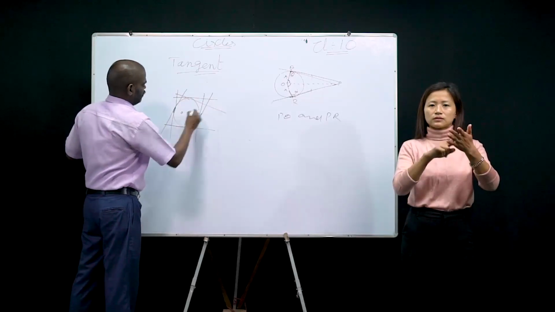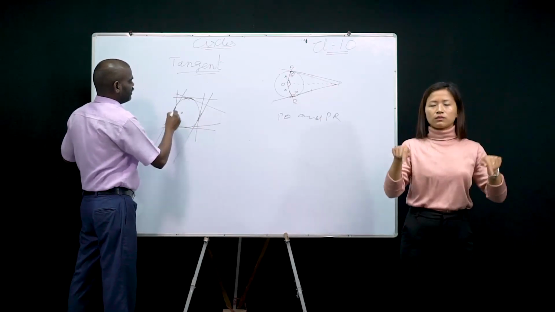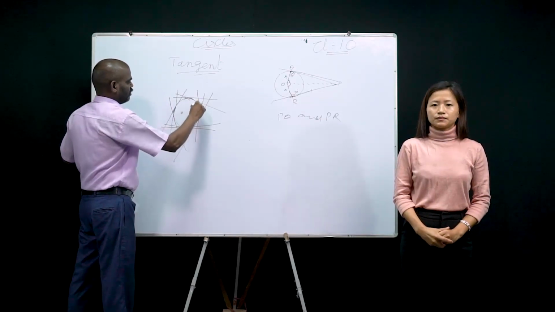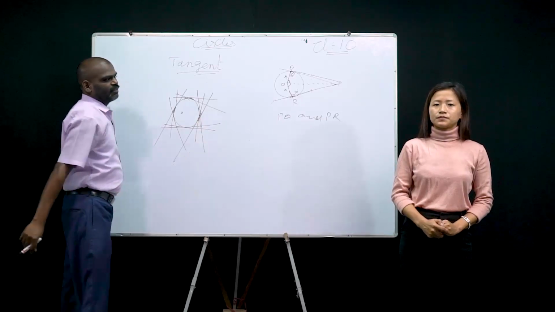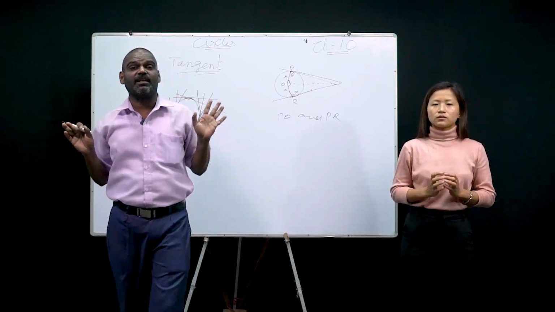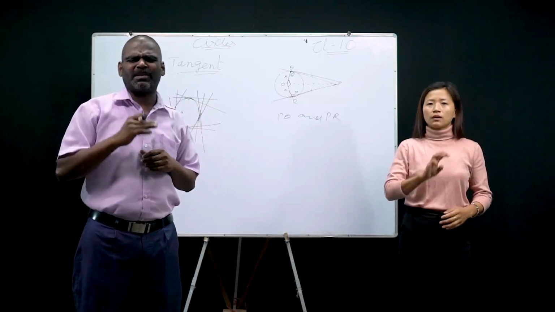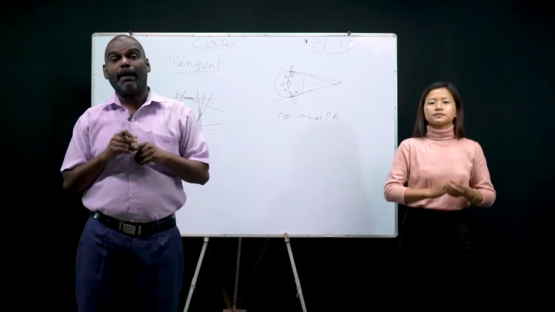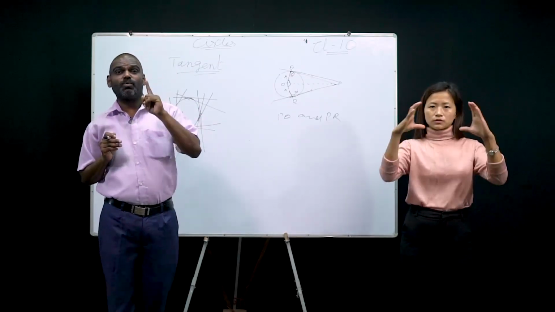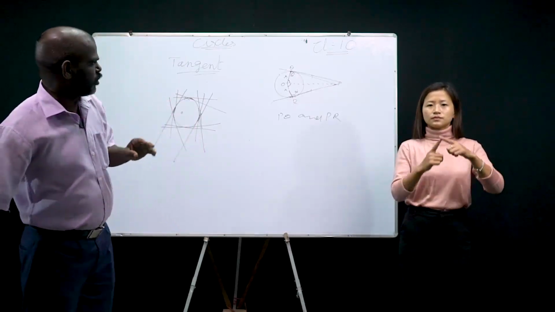What about this one? Another tangent, right? So, millions of tangents can be drawn to a circle. How many tangents can be drawn to a circle? Millions of tangents can be drawn. But from an external point, only 2 tangents. Okay? That you have to be clear.